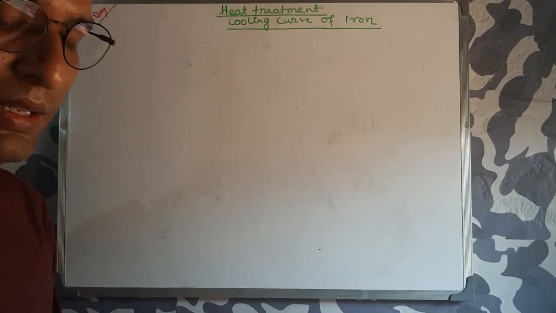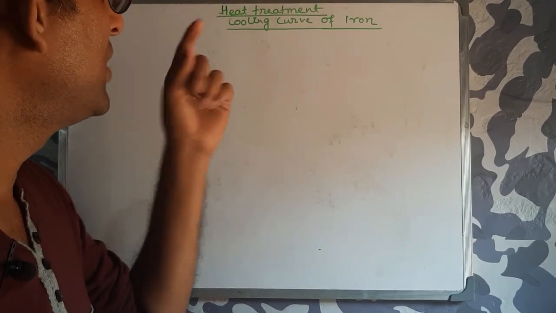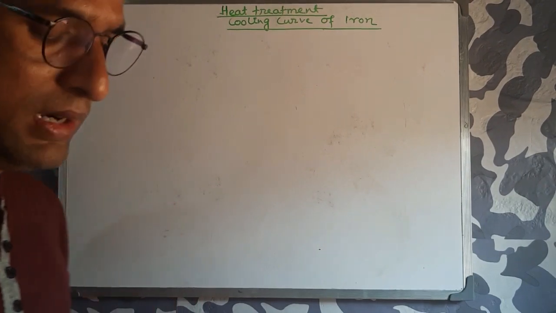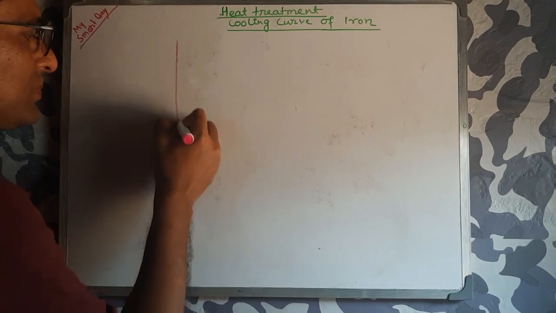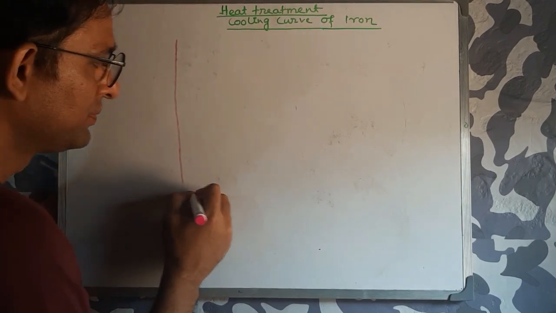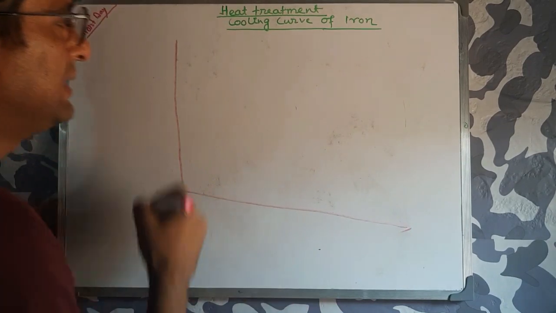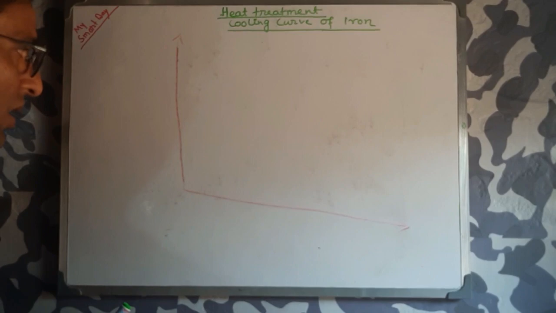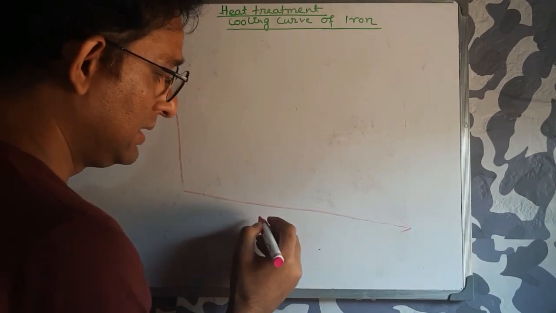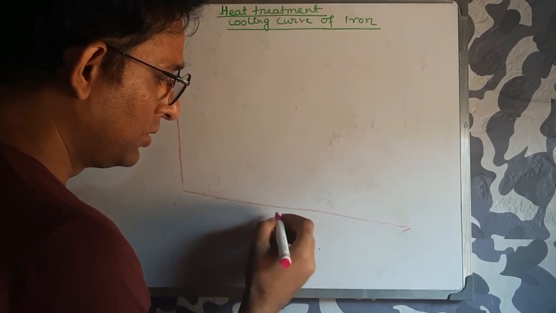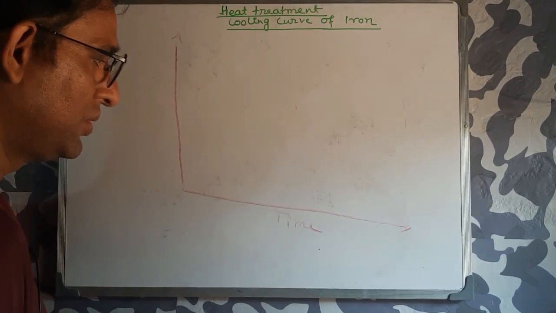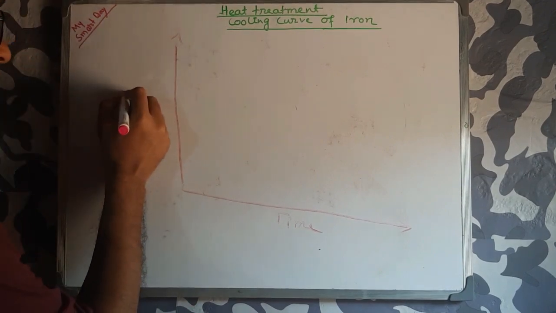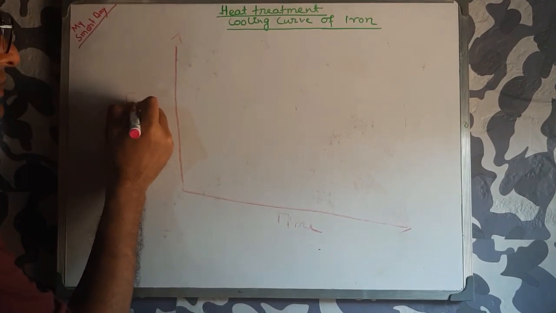Okay, now in this case we are discussing the cooling curve of iron. What is the cooling curve? If you want to draw the cooling curve, you have to plot a horizontal and vertical line like this. On the horizontal line you have to show time, and on the vertical line you have to show temperature.